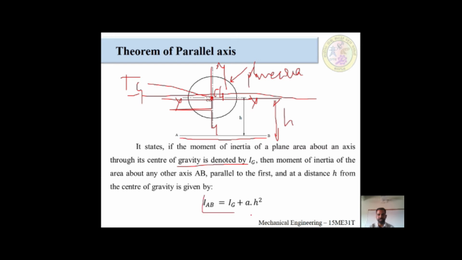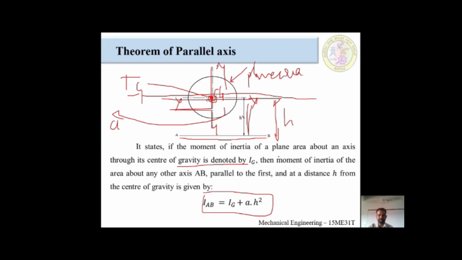The formula, if we want to find this AB, is equal to Ig, the moment of inertia of this particular lamina, plus this height square, because it will rotate in both directions. For that reason we are taking this as h square. After that, this particular area has some value, so we are taking A. The formula would be IAB is equal to Ig plus A into h square. Okay, I will explain one more time.